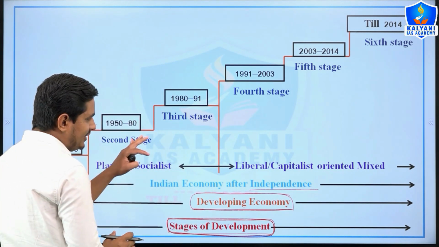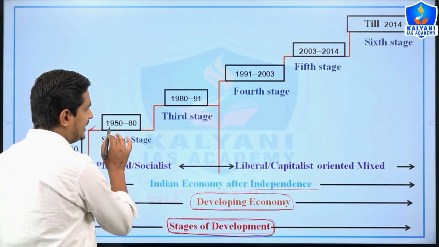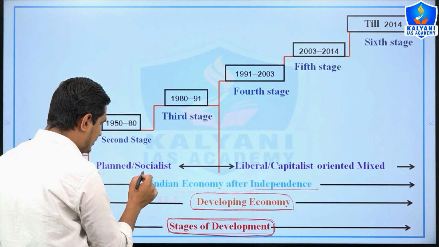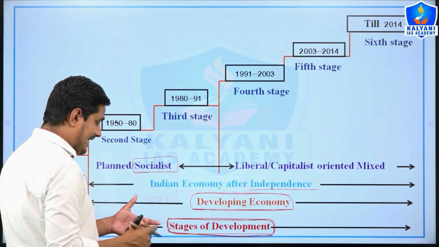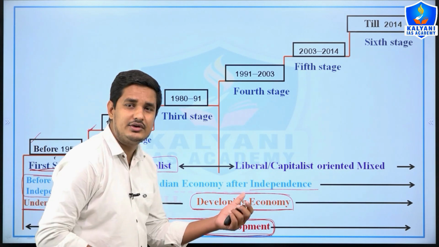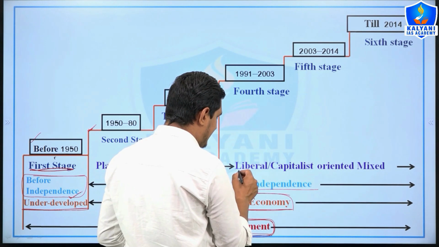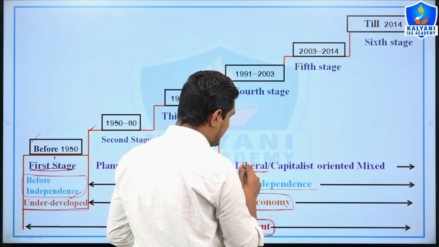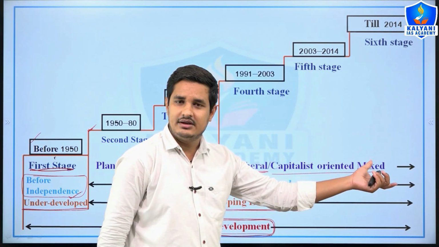And here you need to also understand that from 1950 to 1991, right, the Indian economy was a socialist economy. Why? In the nature of the Indian economy I have made you understand. But after the LPG reforms, the Indian economy is shifting from a socialist mixed economy to a liberal or capitalist oriented mixed economy, right?